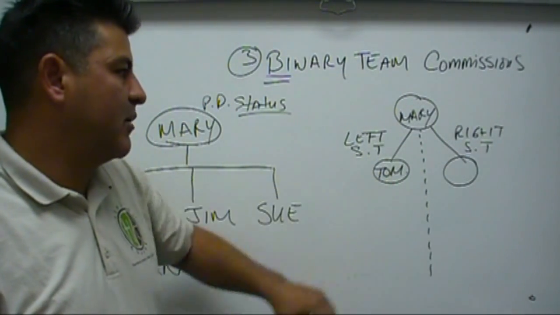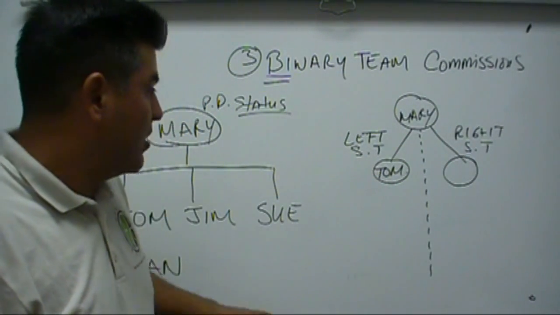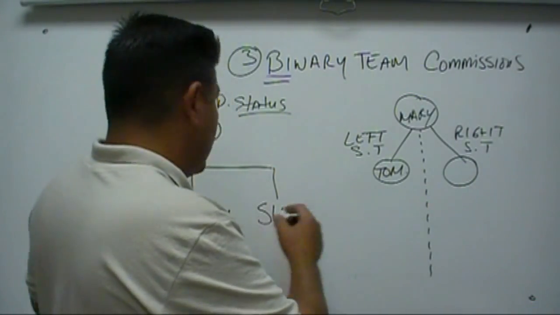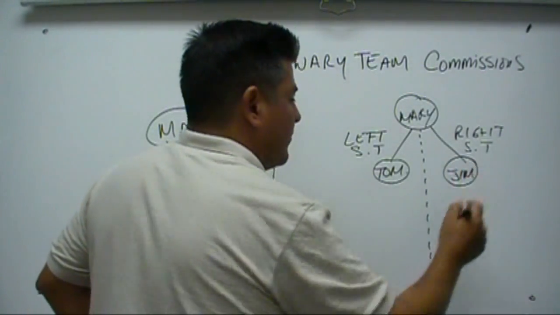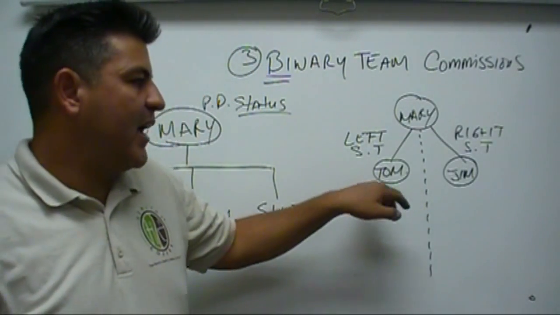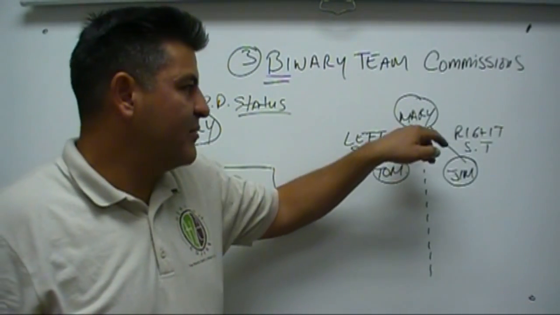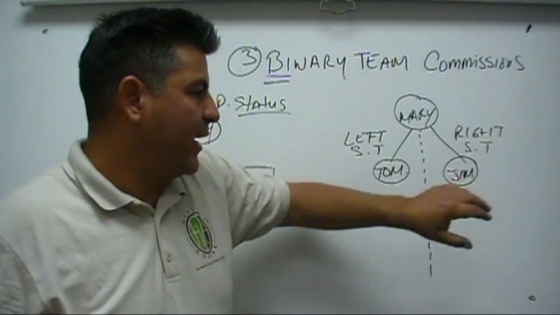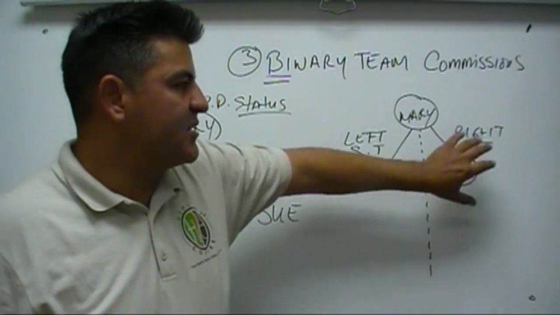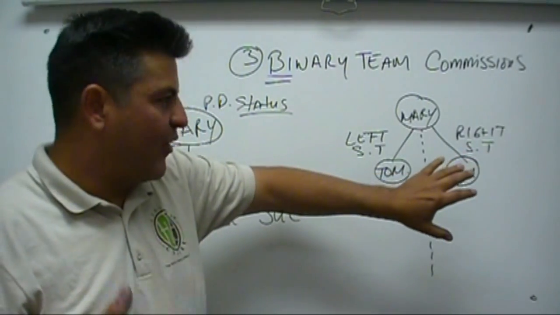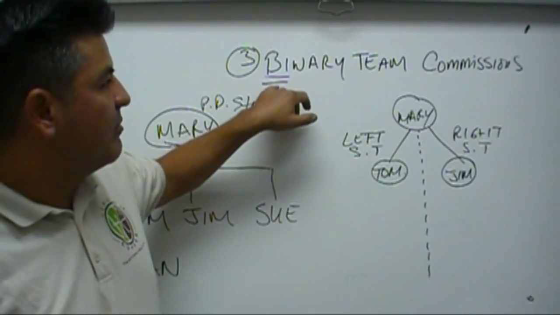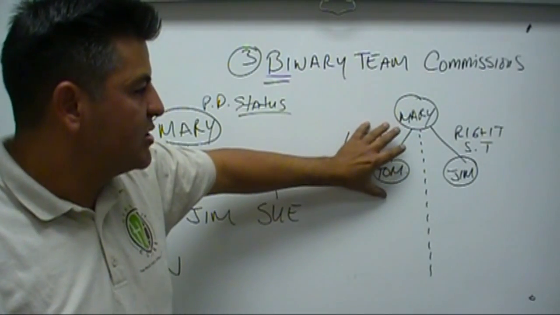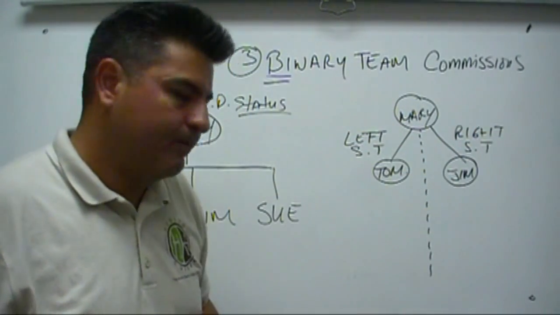So Mary enrolls Tom. Great. Now, the second person that Mary is going to enroll is going to be Jim. And here's Jim. Let's put Jim here. So now Mary has enrolled Tom, Mary has enrolled Jim, and has a person on the left, has a person on the right. This is the left sales team, this is the right sales team. Okay, let's just follow me in this way. The binary team commission basically means that you're going to be able to build 2 teams, a left team and a right team.